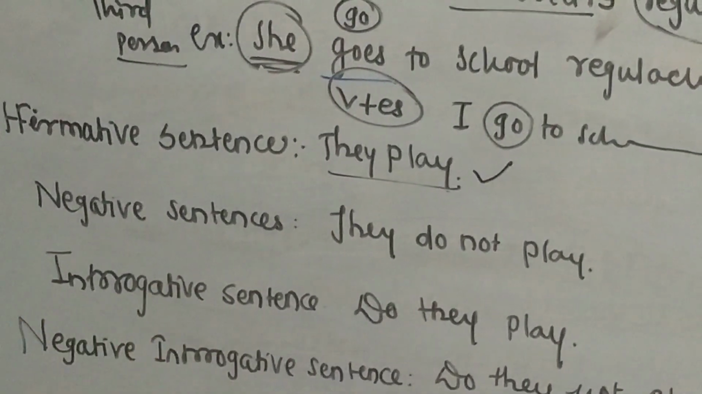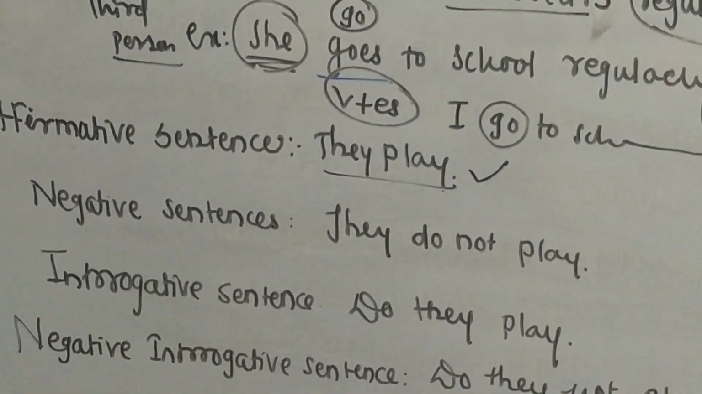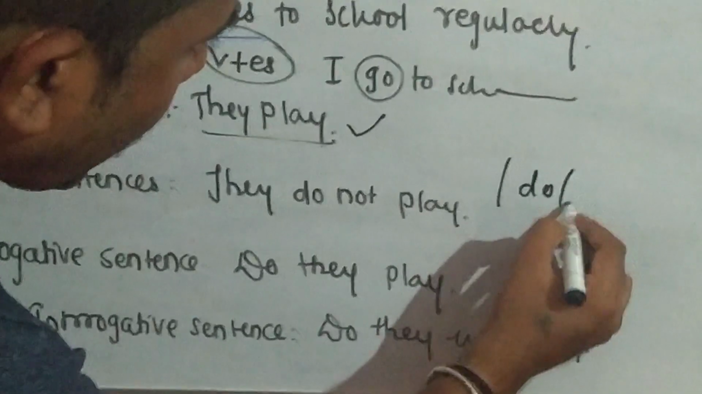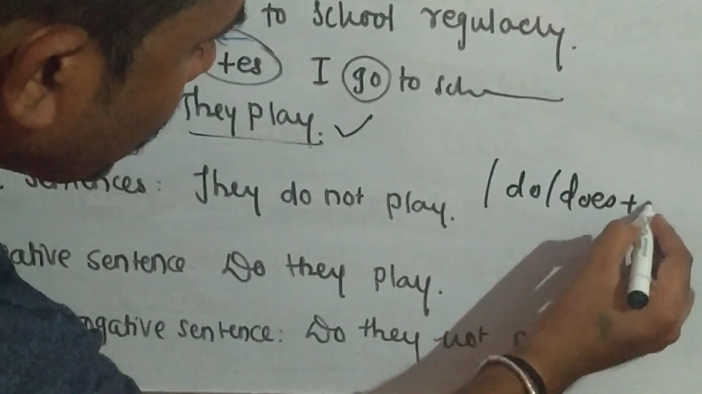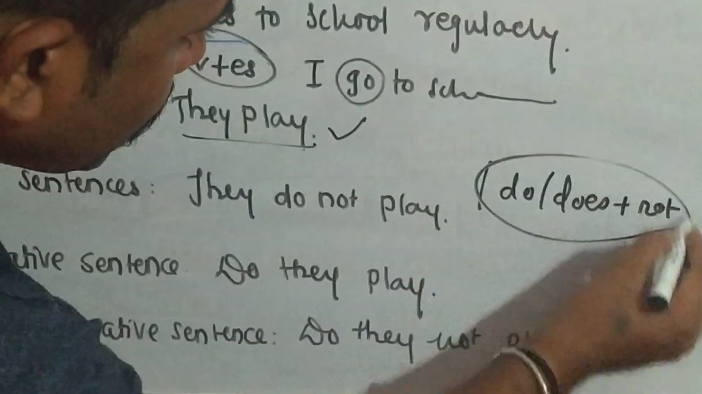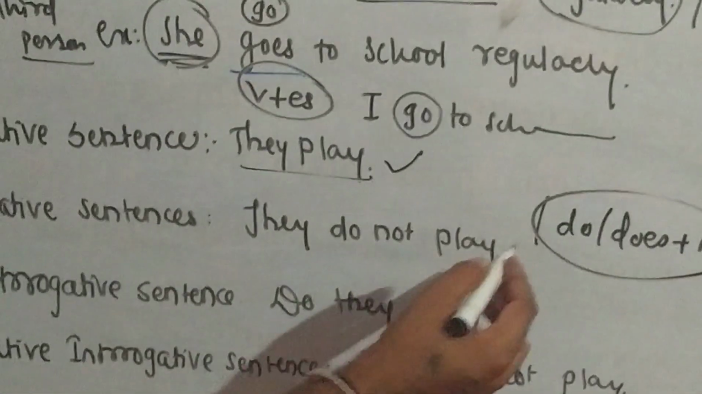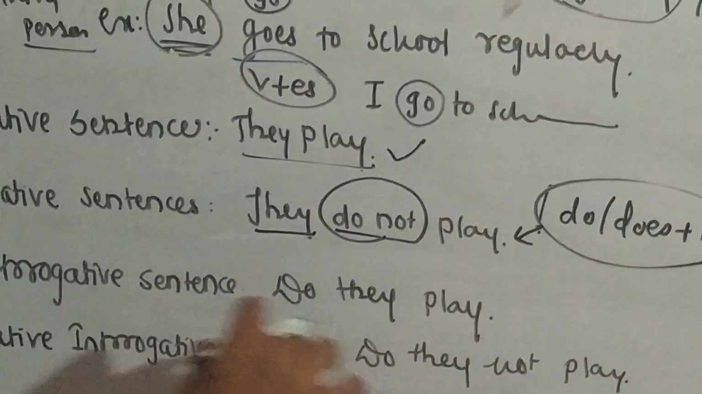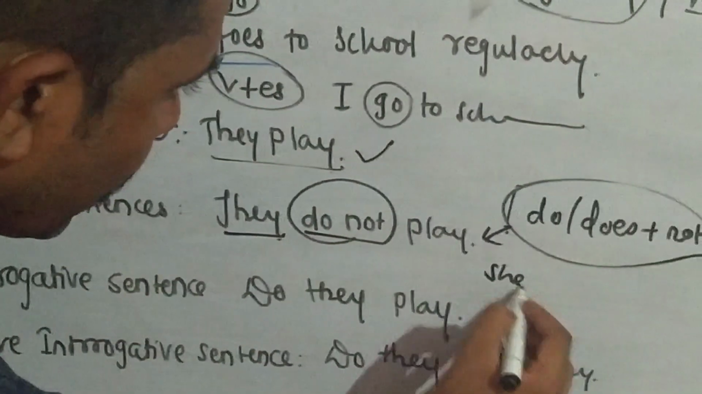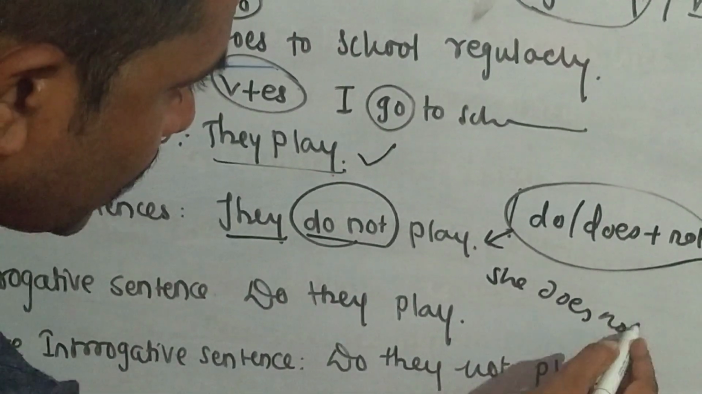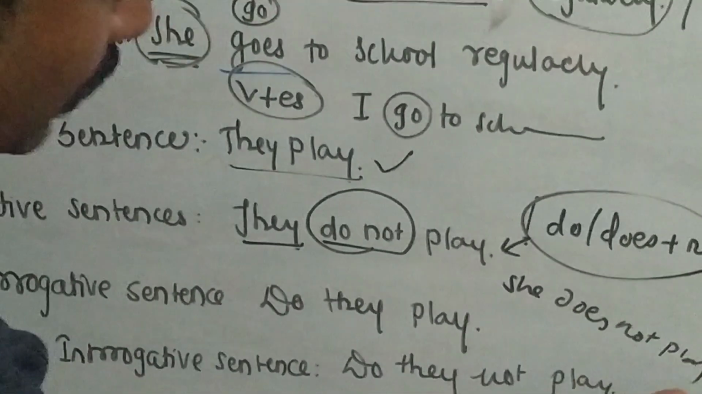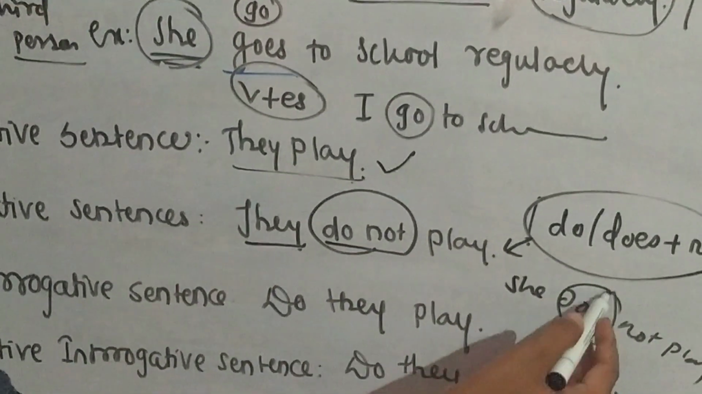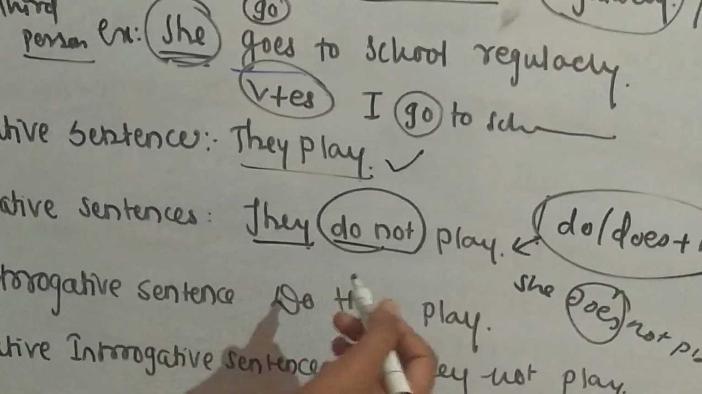But if you want to change it to a negative sentence or negative action, we generally use do and does plus not. This is the structure we use for the negative sentence. Just like here, they do not. If there is a third person, she does not. She does not play. So we can write he does not play, it does not play. For this type of sentence we use does. But they do not play, I do not play.